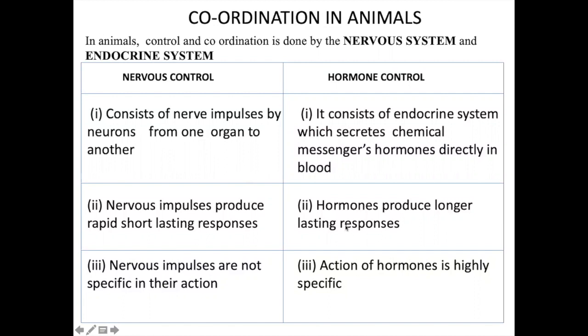Let us take an example of a hormone, the growth hormone. It has a lasting response. In adolescence, the person is growing, so it is a longer period of response. Let us take the example of nervous control. If my hand touches a hot object, what will happen? I will remove my hand from it. And it is a short lasting response. I am not going to do that for a longer period of time. It is for a very short time.